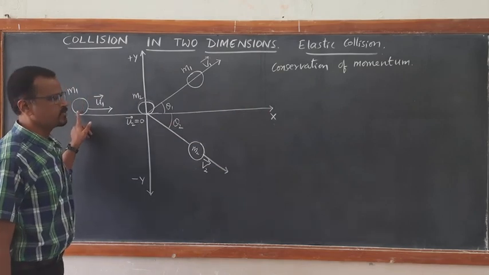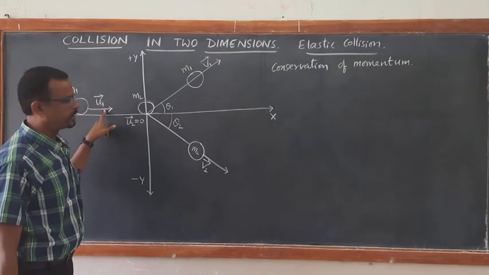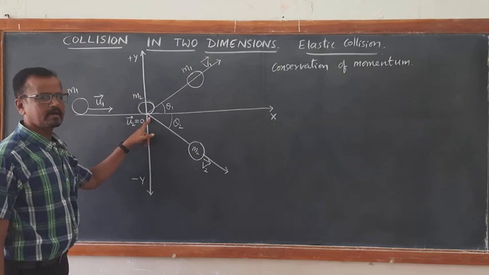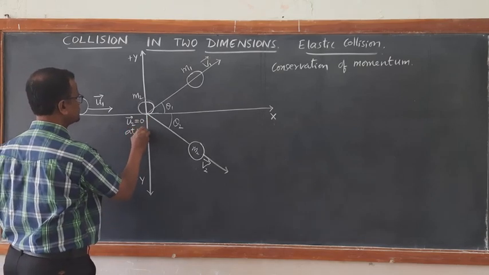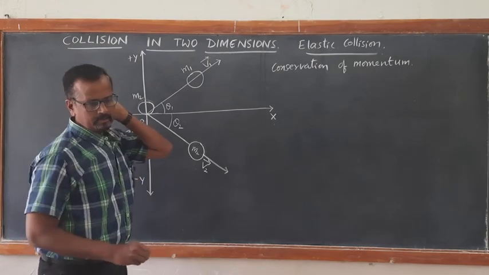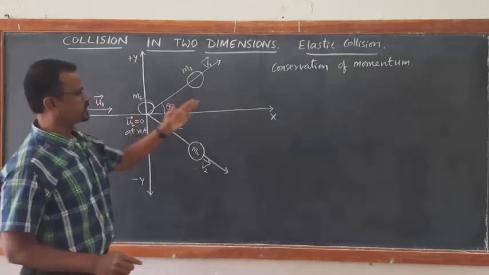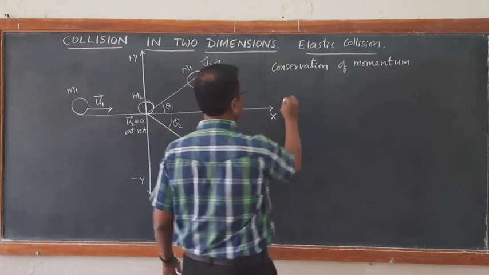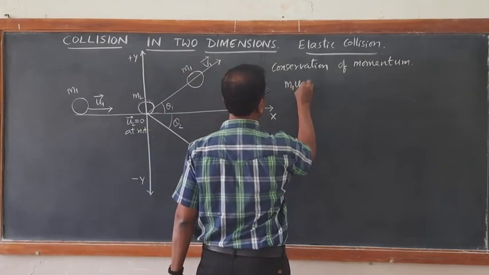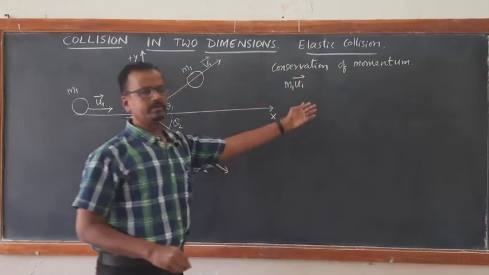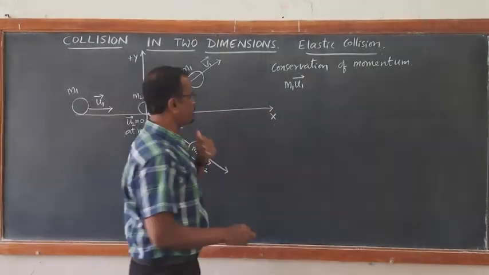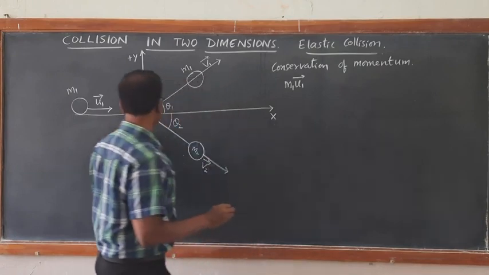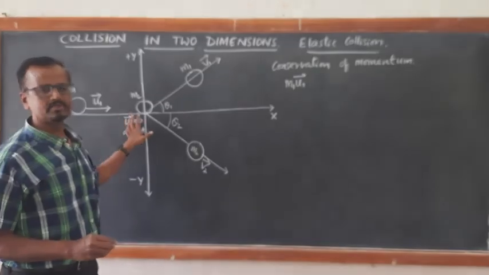This is mass m1 moving with initial velocity u1, and this is the second particle of mass m2 at rest. Momentum before collision must be equal to momentum after collision. Momentum before collision is m1 u1 vector plus m2 u2 vector. I am making use of vector notation because it is motion in 2 dimensions. m2 u2 vector becomes 0.